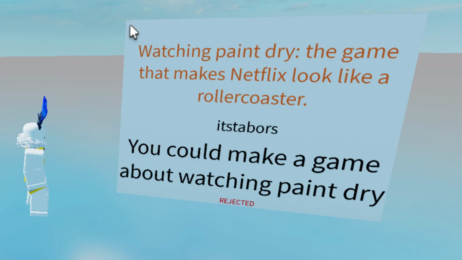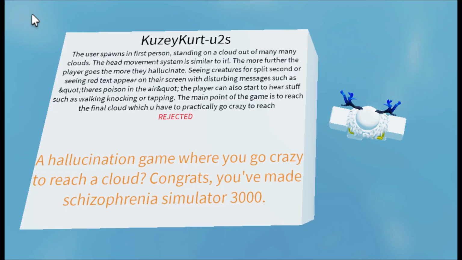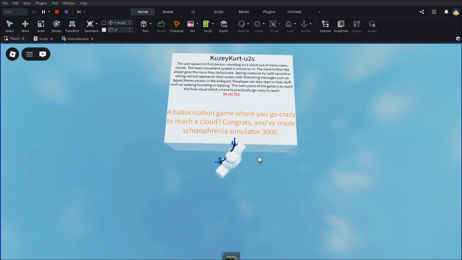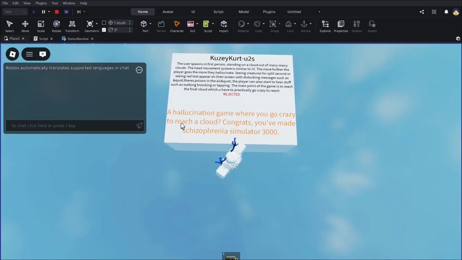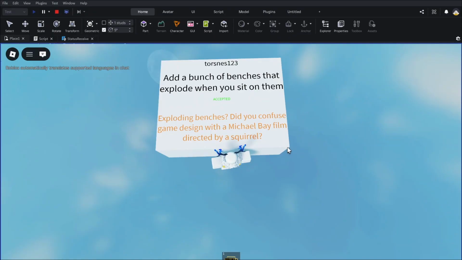Watching paint dry, the game that makes Netflix look like a roller coaster. Gumbo, that was cold. They didn't even get a warning. A hallucination game where you go crazy to reach a cloud, congrats, you've made Schizophrenia Simulator 3000. Okay, whoever wrote this comment, I am so sorry. But also, you kind of deserve it. Exploding benches. Did you confuse game design with a Michael Bay film directed by a squirrel? Wait, how did this one get accepted, but not the other one?